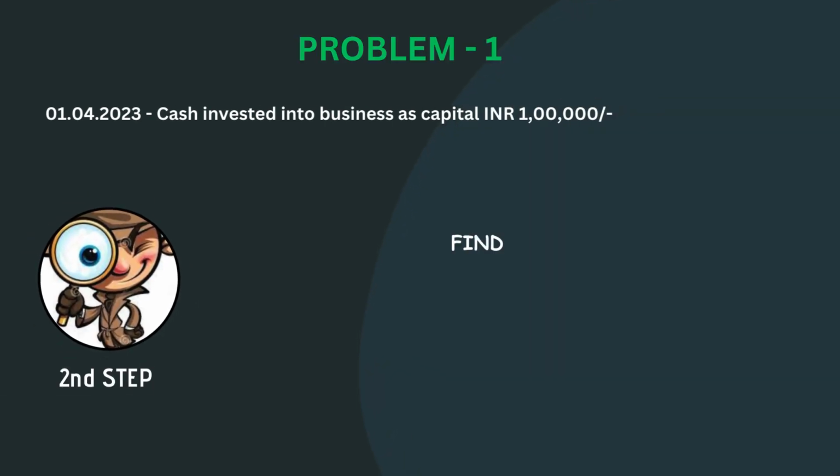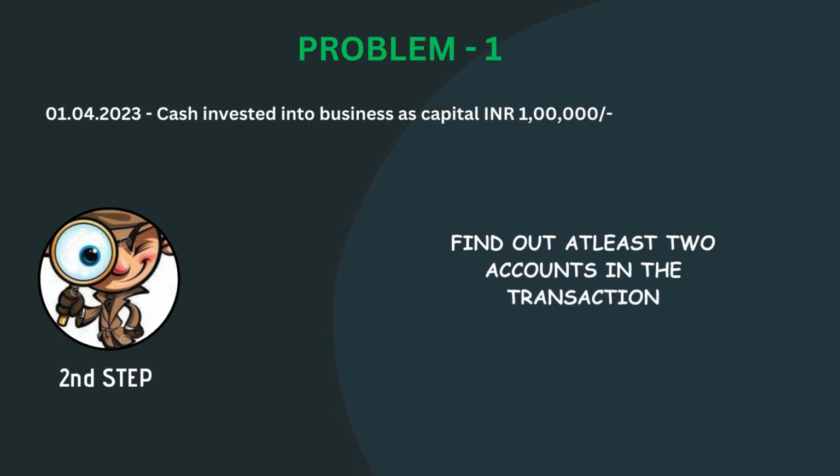Now the second step, find out at least 2 accounts in the transaction. Here we can see that cash has been invested, so cash can be the first account. And whenever there is any investment, it means it is capital. So capital account is the second one.